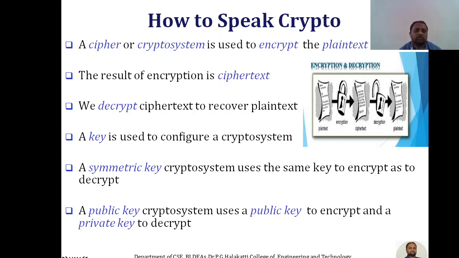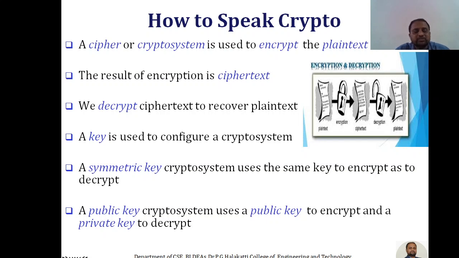Now there are again different terms with respect to crypto. A cipher or crypto system is used to encrypt the plain text. Here we have data in the form of plain text. It may be images, audio, videos, whatever. That is the original data.